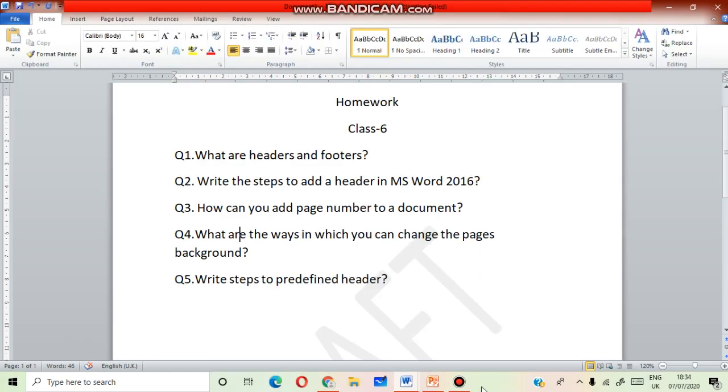Homework for today is: what are headers and footers? Write the steps to add a header in MS Word 2016. How can you add page number to a document? What are the ways in which you can change the page's background? Write steps to predefine header.